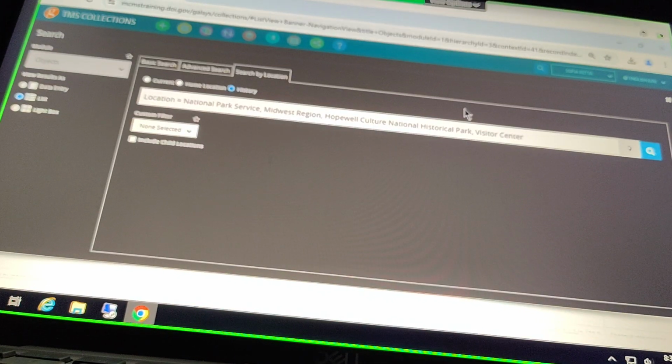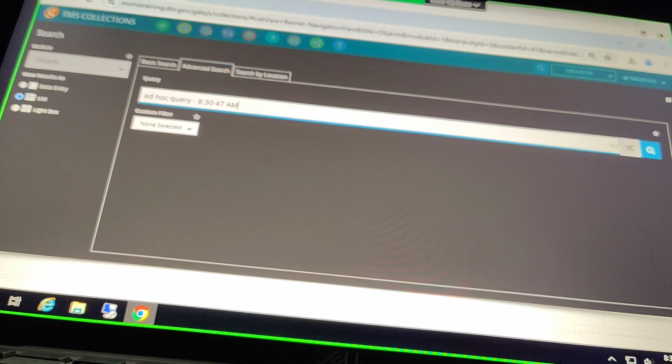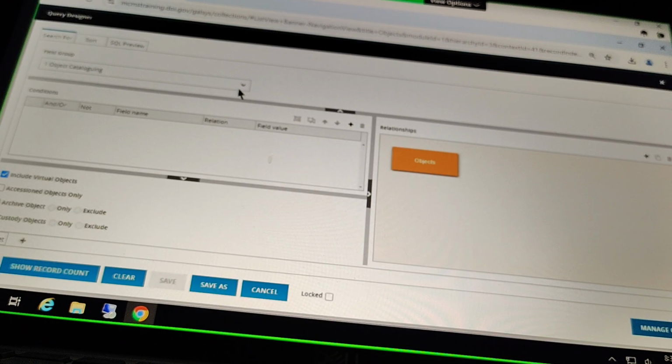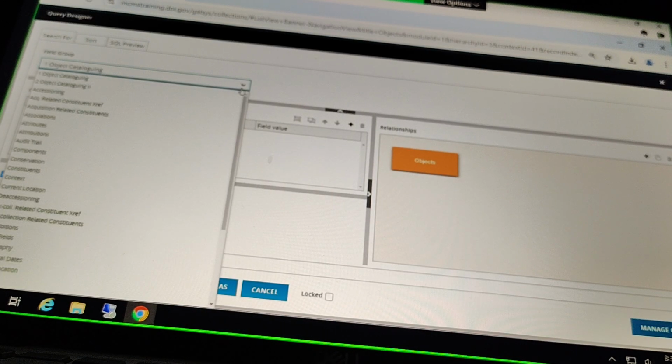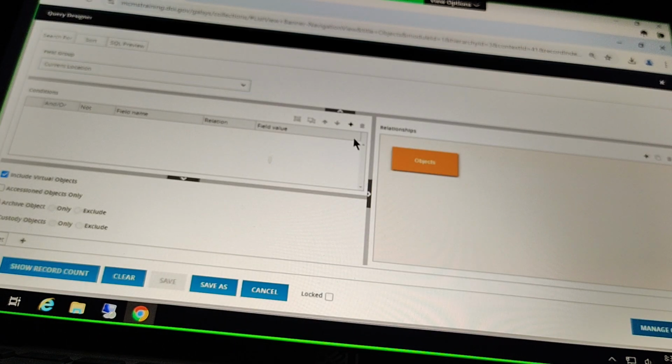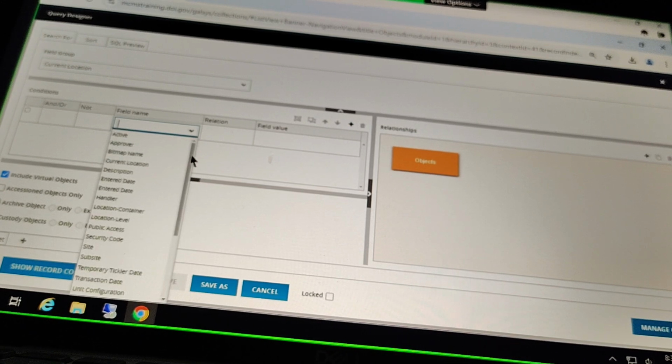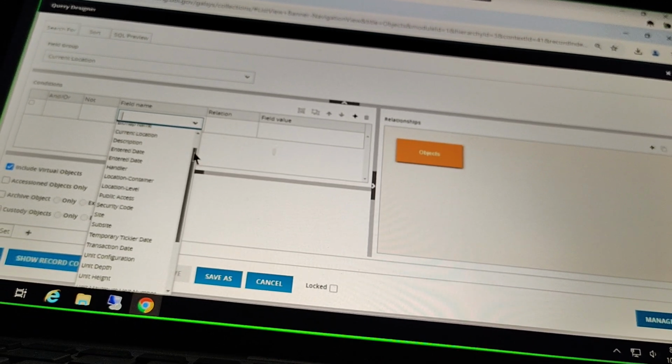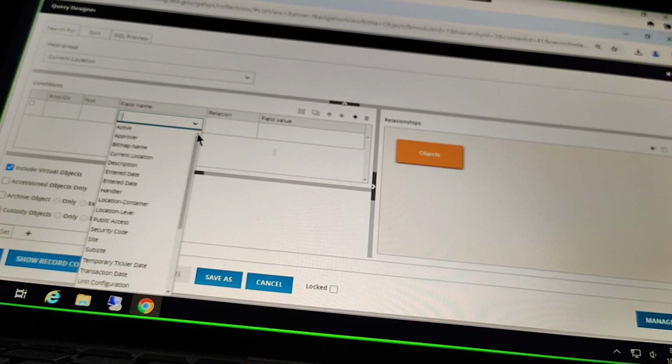But again, just want to point out here that in our advanced search options, let me make a new search here. Within Query Designer, we do have several field groups related to location where we're able to search more of those fields that are on our location transaction. So I just want to point those out here. We have a field group for current location. If I'm adding a field from here, you can see I have some of those other options here, like the handler, the approver.